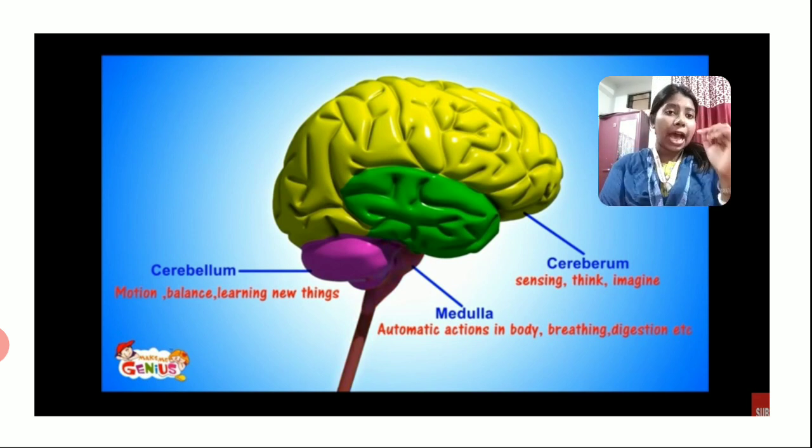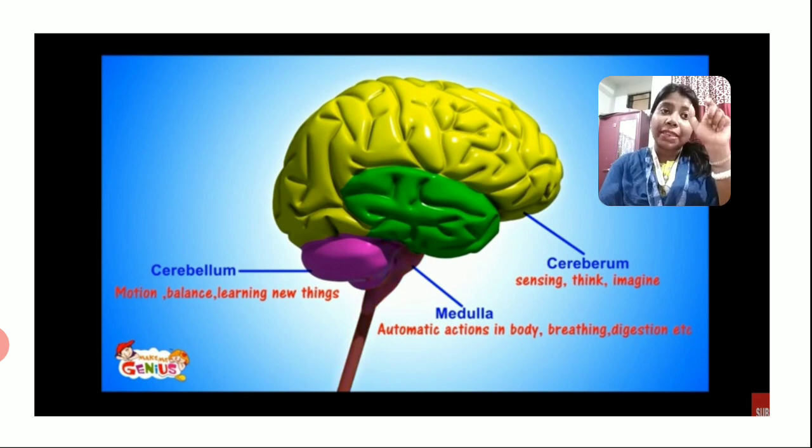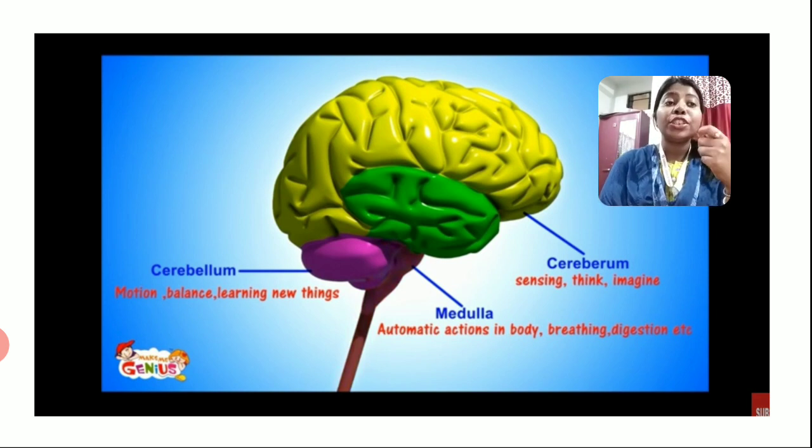Clear? And the last, can you see a stem-like structure? Yes, that is your medulla. What is it called? Medulla. We also call it the brain stem because it is a stem-like thing, and to that only our spinal cord is attached. We have learned that the spinal cord is a tube which starts from the lower back of the brain, the lower part of the brain, isn't it?